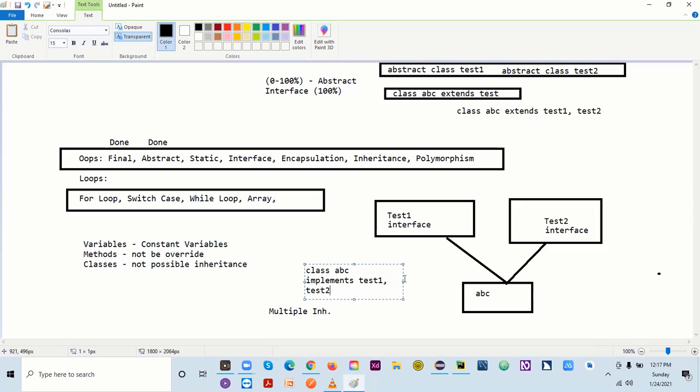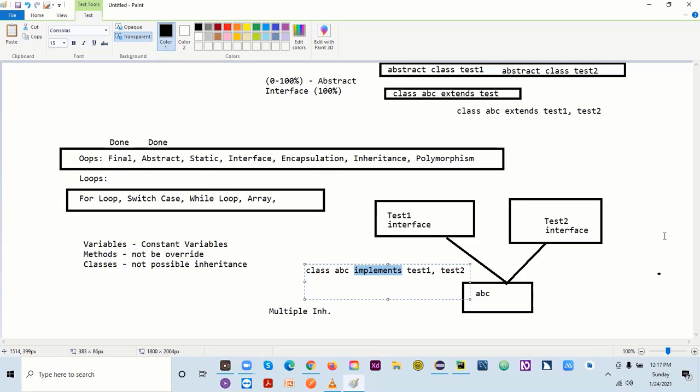When you want to use the property, method or variable of an interface, you have to use the implements keyword. For a class, you have to use extend. For an interface, it will be implements. This is how you can use all the methods which you have in your interface.